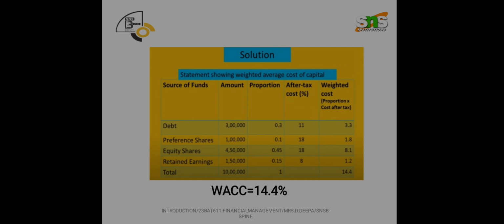All the different sources' costs are calculated individually and then combined by adding them up: 3.3 plus 1.8 plus 8.1 plus 1.2, which gives 14.4 as the weighted average cost of capital, and that is denoted by Ko. So WACC is nothing but 14.4%.